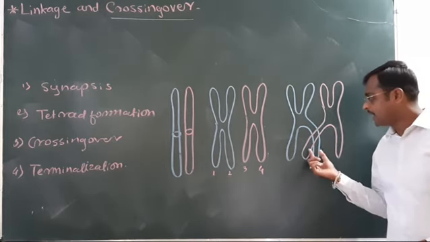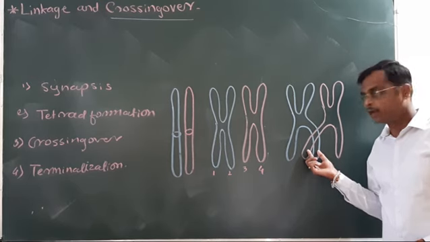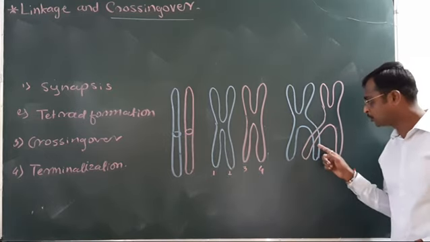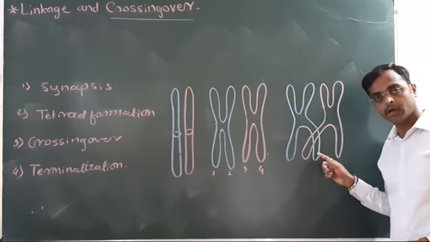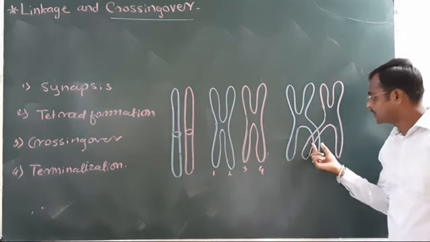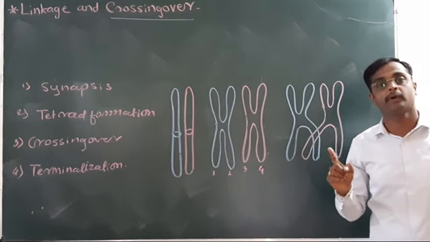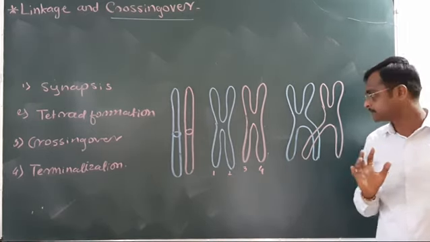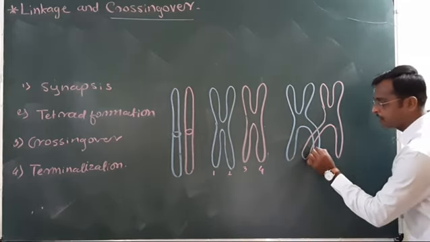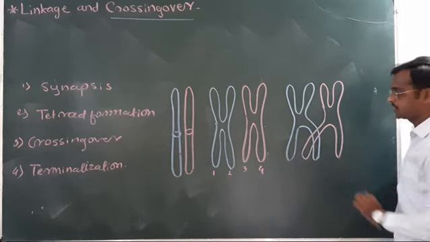Crossing over means exchange of genetic fragments or genetic material between non-sister chromatids of homologous chromosomes. These two fragments of chromosome cross one another like this. This is called crossing over. This takes place in the Pachytene stage of prophase 1 of meiosis. Here an exchange of genetic material takes place.